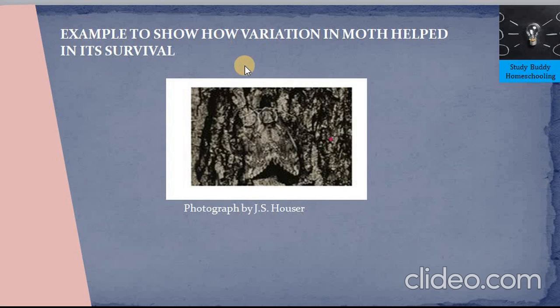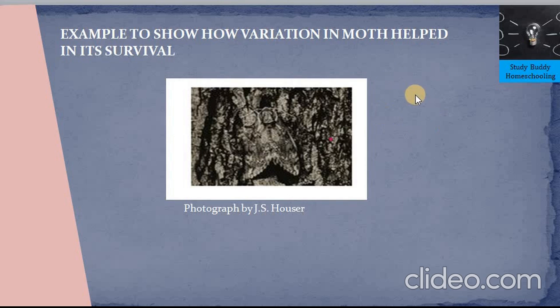Now let's see an example of how variation in a moth population helped in the survival of the population. Prior to the Industrial Revolution era, lots of light colored moths were seen. They were able to survive easily because most of the trees before the Industrial Revolution were light in color and hence they were able to camouflage better.